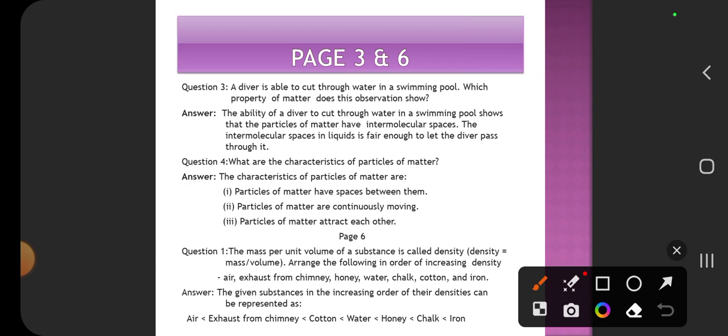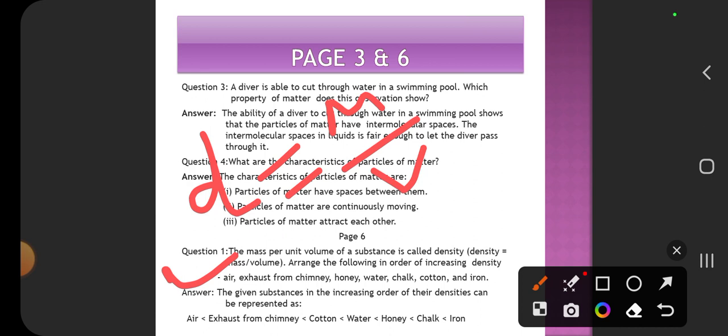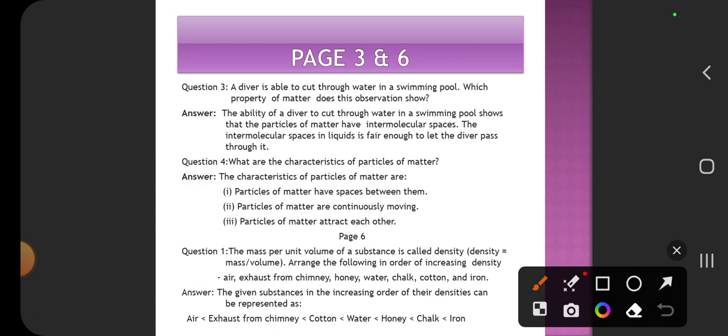Page 6, question 1. The mass per unit volume of a substance is called density. So with density we know that it is mass per volume. We need to arrange the following: air, exhaust from the chimney, honey, water, chalk, cotton and iron.